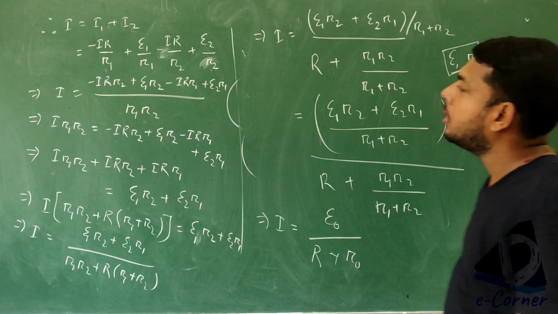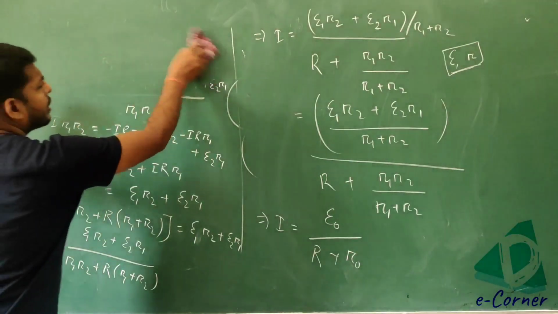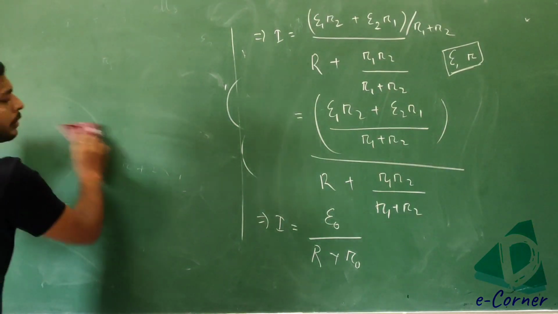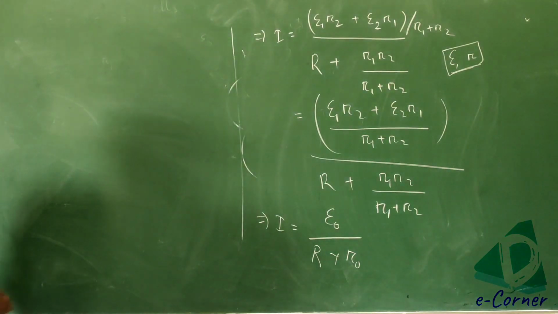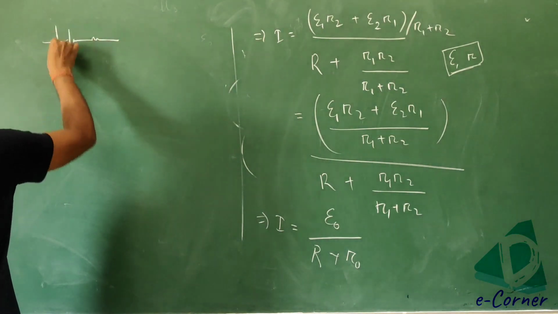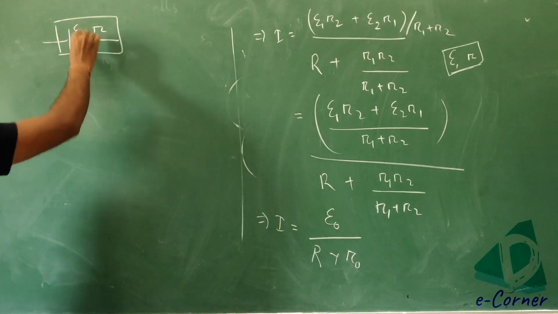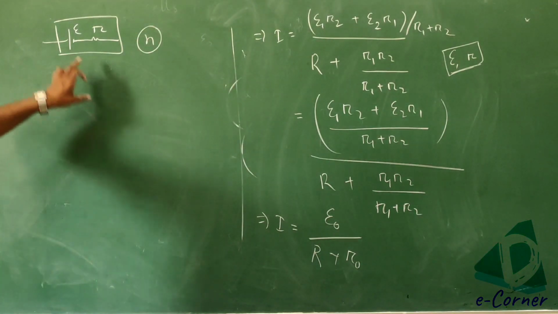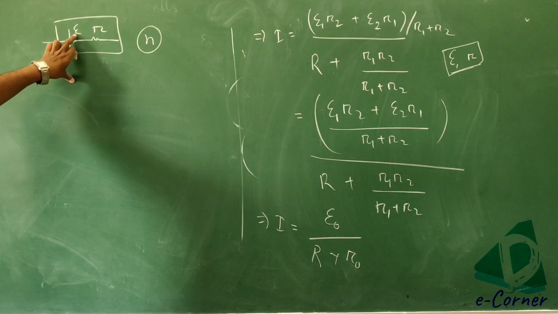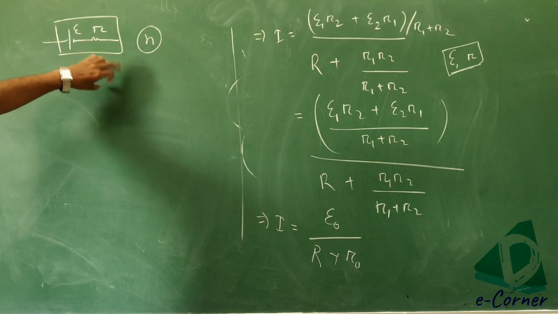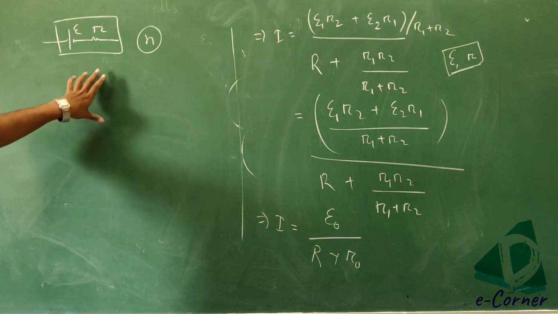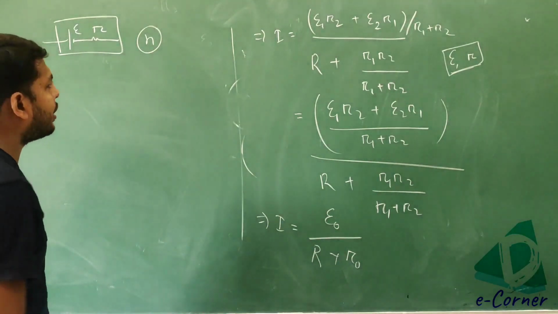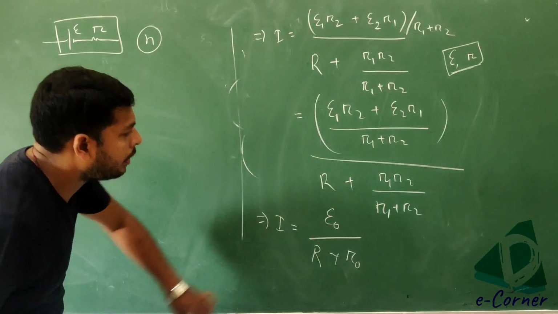What should the value be? If n cells having EMF E and internal resistance small r are connected in parallel combination, all having the same internal resistance small r and EMF E. There are n number of cells having the same EMF E and internal resistance r connected in parallel, and the combination is connected in the circuit through the external resistance capital R. Then what is the value of current there?